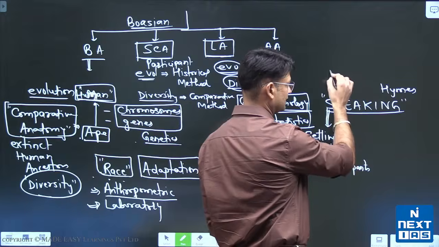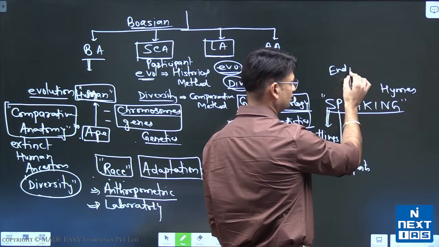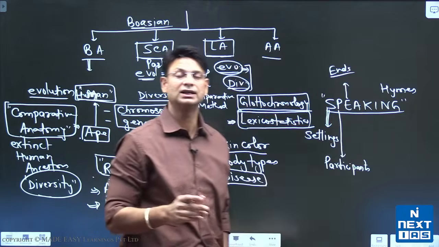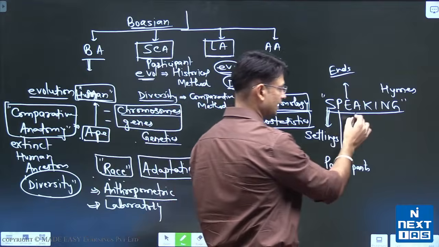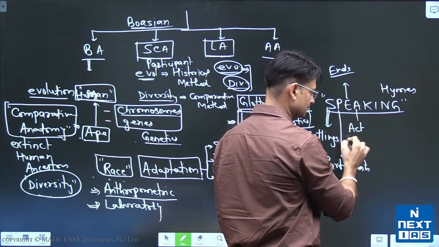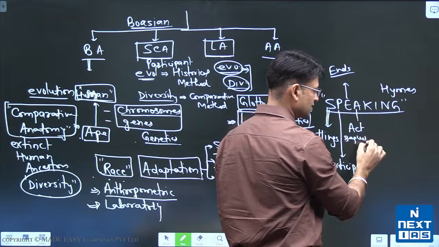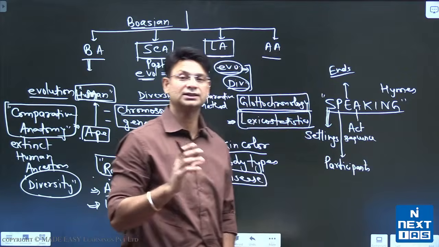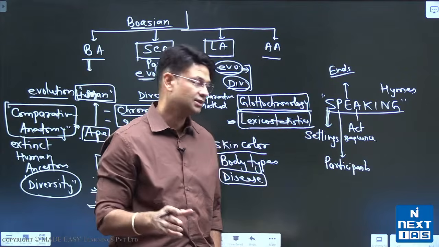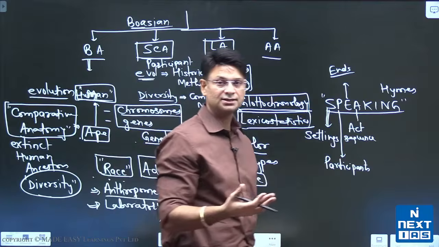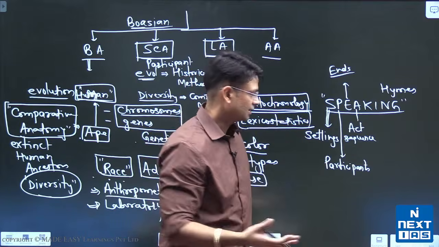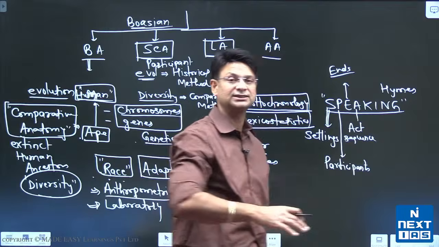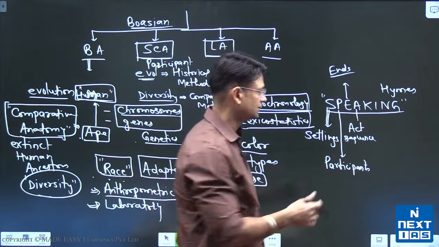E for ends, that means what is our motive, what is our ultimate objective. A for act sequence. Act sequence means when we started the class, we started with hello and good evening, right? And when we end, we'll say all the very best, right? So there is a proper act sequence of the entire discussion here.